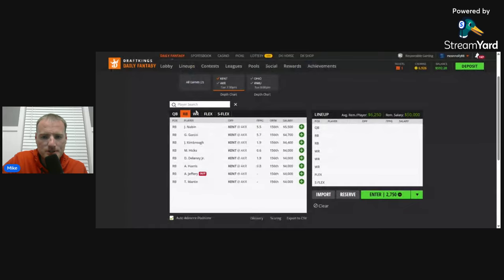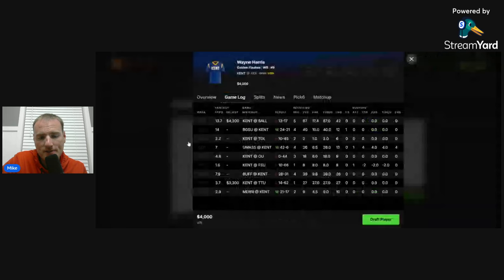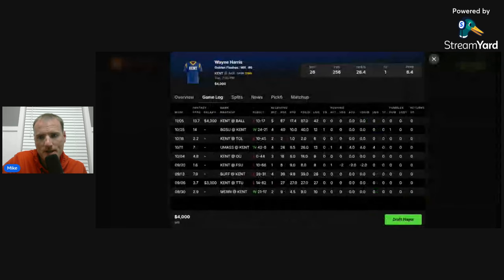At the wide receiver position, we talked about this last week. This continues to be a little bit of a frustrating conundrum with Kent State, that they're not really targeting one receiver more than the rest. Wayne Harris still leads the team in total targets. Last week, he went 5 for 87 against Ball State. Was a good play last week.